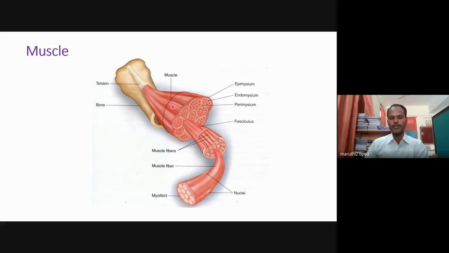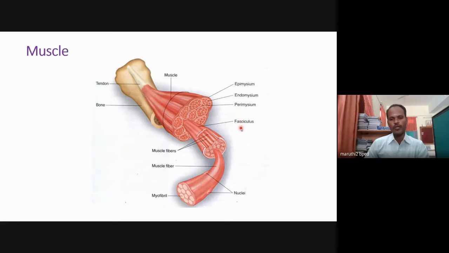How is the muscle present? It is present as bundles of muscle, and each bundle is called a fasciculus. The muscle is completely covered by the epimysium, and each bundle, each fasciculus, is covered by the perimysium.